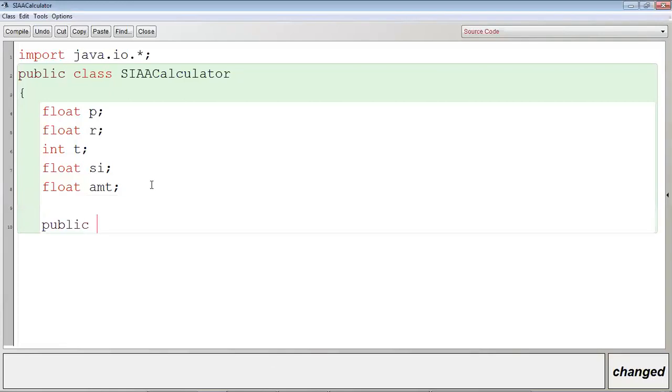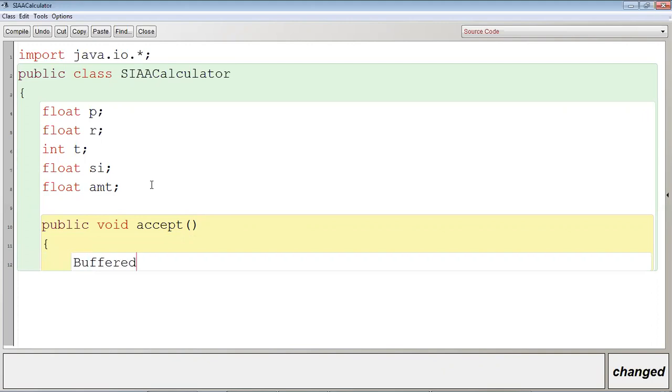public void accept. Okay, don't make it parameterized because we have to accept the values from the user through the keyboard. Now let me create the object of BufferedReader. BufferedReader br is equal to new BufferedReader, and then new InputStreamReader.